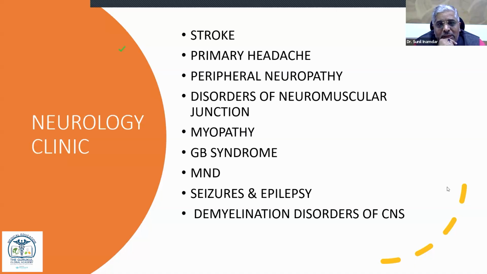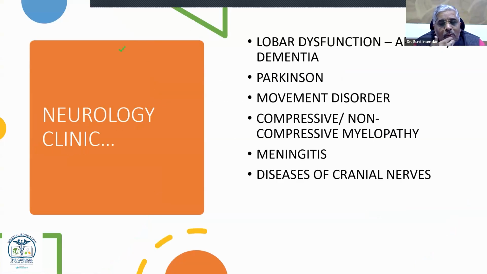In neurological diseases, there are so many other problems like lobar dysfunctions such as aphasia or dementia, then Parkinsonism, or you can see many patients of movement disorders. They move some specific muscles, with hand movements, and different kinds of body movements they repeatedly follow. For those diseases, there are no specific medicines other than botox, where our Panchakarma and other local treatments are very effective.